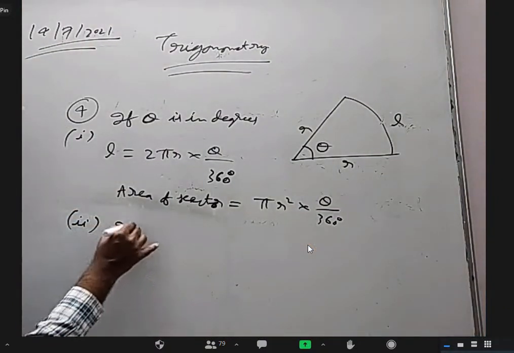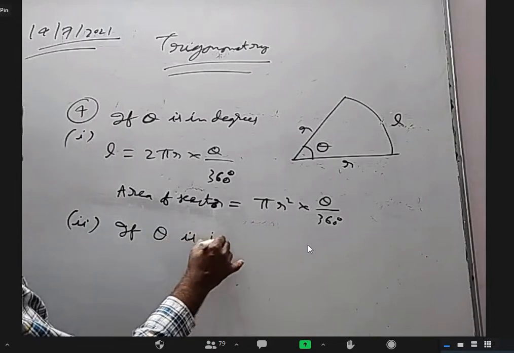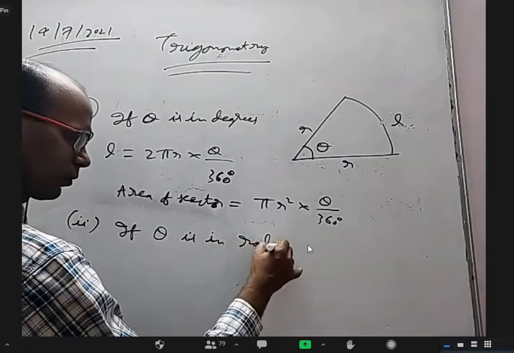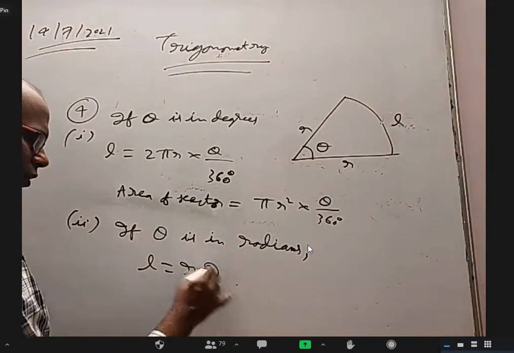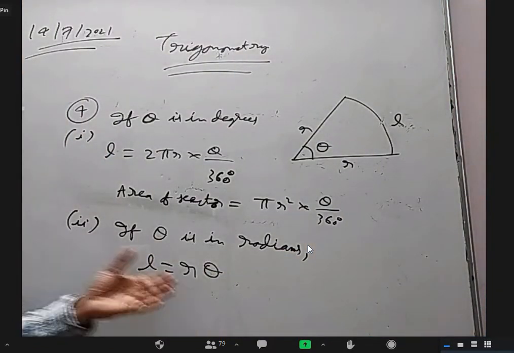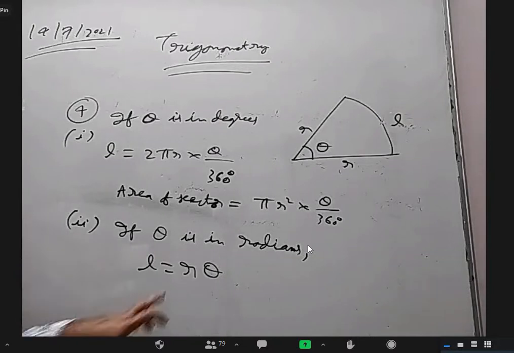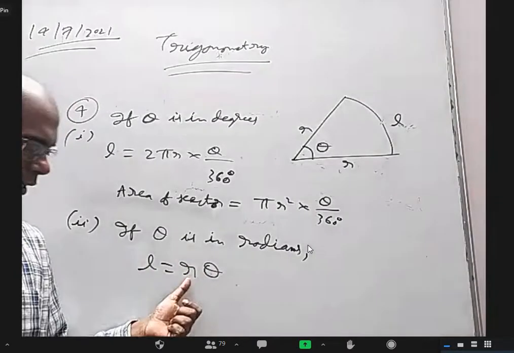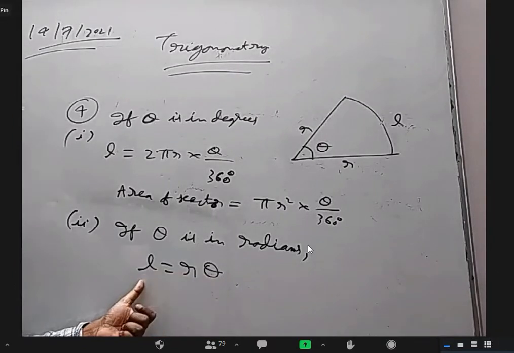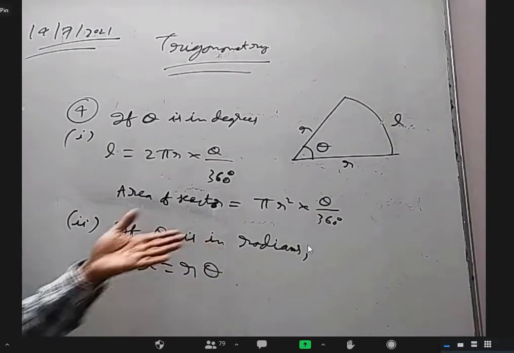If theta is in radians, then L is equal to r theta. In fact, from this only we could define one radian, that's when this and this are equal. So when theta is in radians, simply take radius and multiply with the radian angle, you directly get L. You don't have to convert it to degrees. Theta is already in radians.